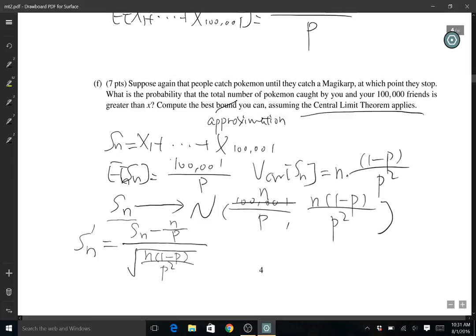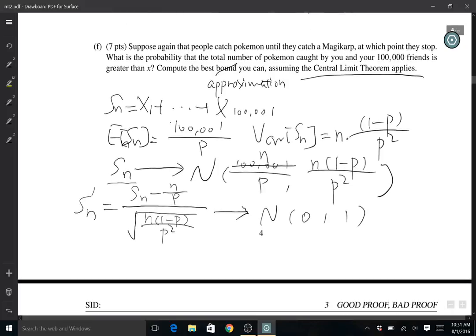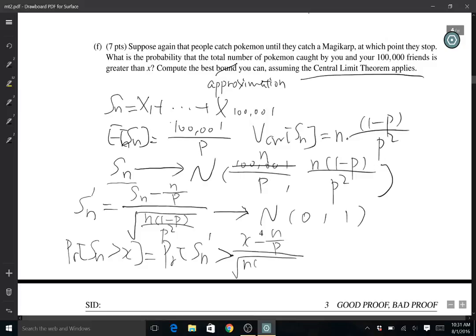This new random variable approaches a normal with expectation 0 and variance 1. Then you can calculate the probability that Sn is greater than x, which is equal to the probability that Sn prime is greater than (x minus n over p) over the square root of n times (1 minus p) over p squared.